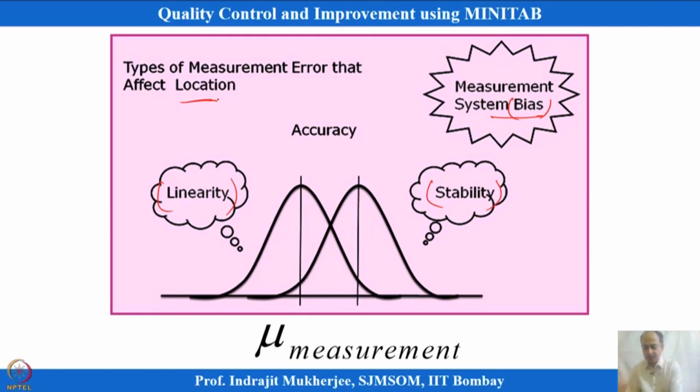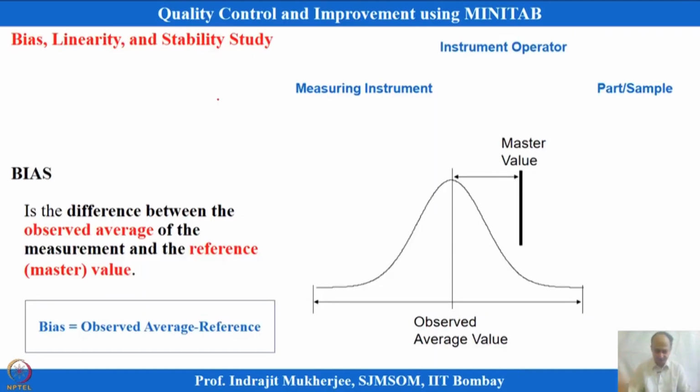Okay. So, first we will explain bias, and then we will talk about linearity and stability studies. Bias is the difference between the observed reading and the reference. I will have a reference part, let us say the dimension is given as 2 millimeter, and then I have a measurement instrument which I will use to measure this part several times. There is only one single part, the operator will be the same, and that operator will measure it several times.